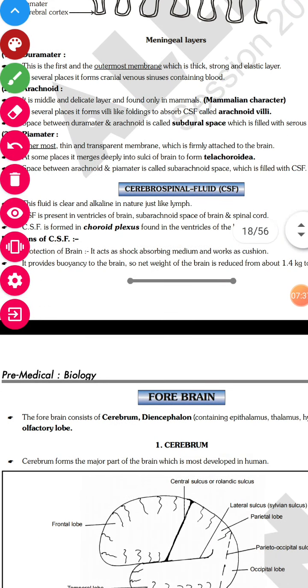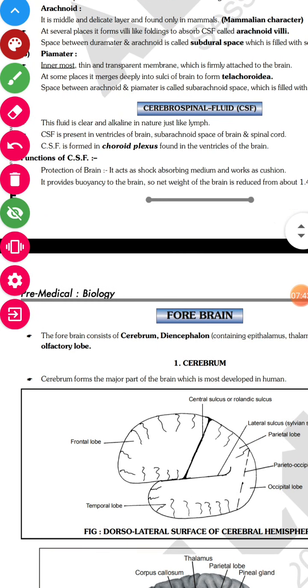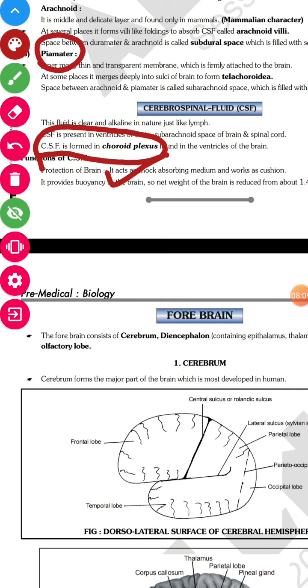Now we'll talk about cerebrospinal fluid, right? Cerebrospinal fluid is transparent, okay, it is alkaline in nature, and where is it present? It is present in various parts of the brain. Subarachnoid space we just saw, okay, and also in the spinal cord. We'll see the spinal cord later. Right now we are discussing the brain, so let's focus on it. Cerebrospinal fluid is formed by the choroid plexus, which we already saw. Choroid plexus was produced by pia mater, which was emerging into sulci and forming stela chondria, right? And it is found in the ventricles of the brain.